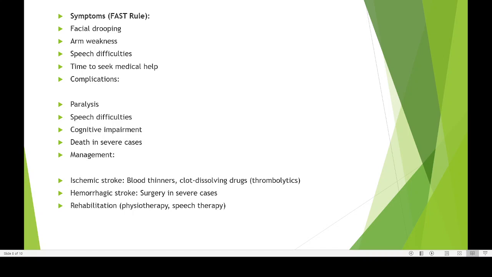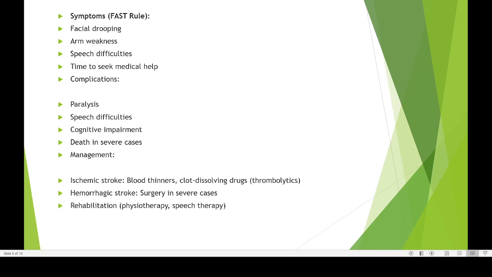But one important advantage of the stroke is that even though the stroke is very damaging, especially for people after the age of 70 or 80, where stroke can most of the time lead to death. But for a person in their 50s or 60s or up to 70, they can still recover because brain cells may be regenerating after a period of time. So even though the stroke may have caused some temporary paralysis, maybe after 6 months, after a few months, sometimes after a period of 1 year, they may completely recover from the symptoms of the stroke.